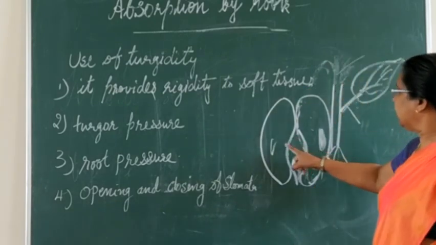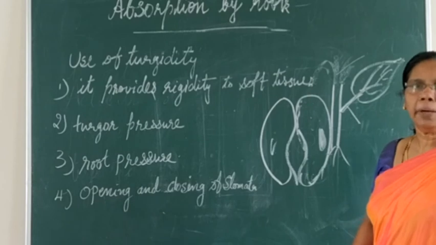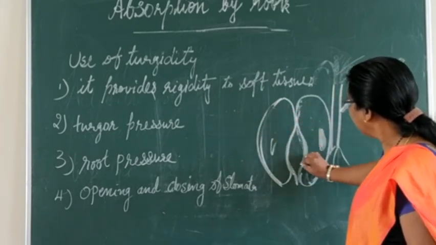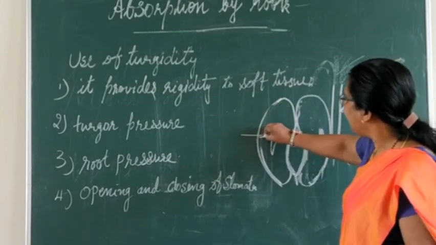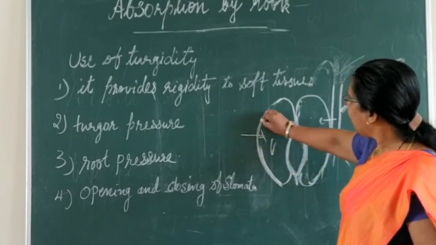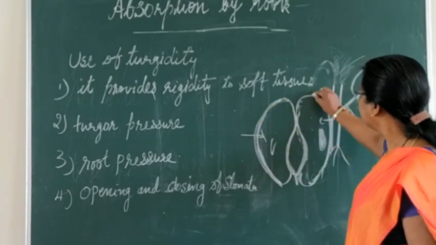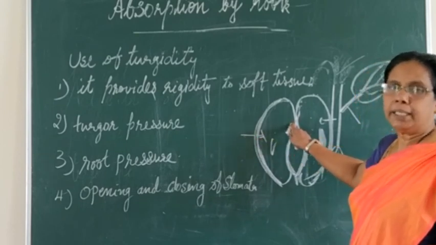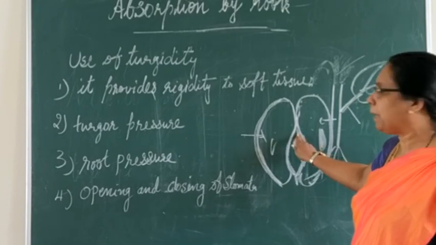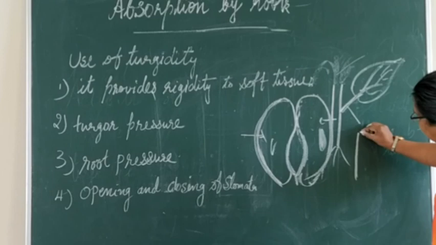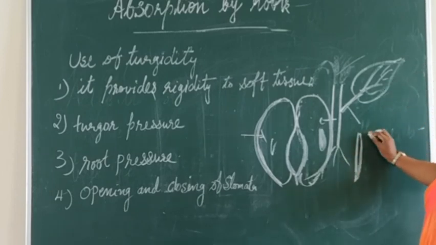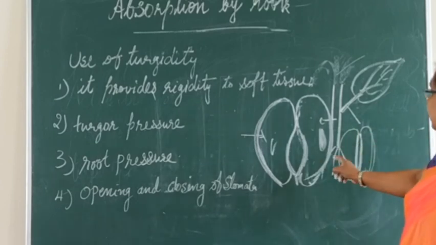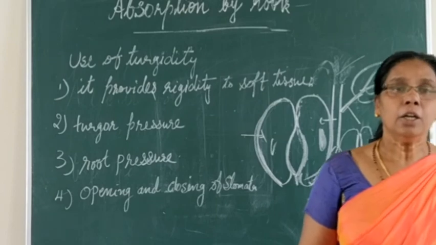This is called the guard cells, and this is called the stomata.